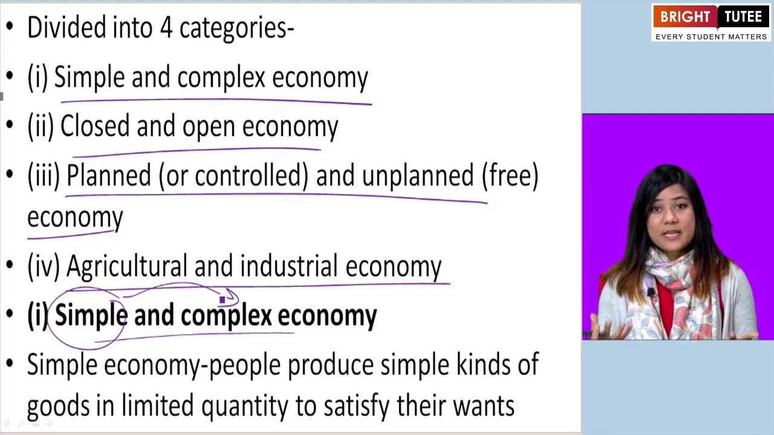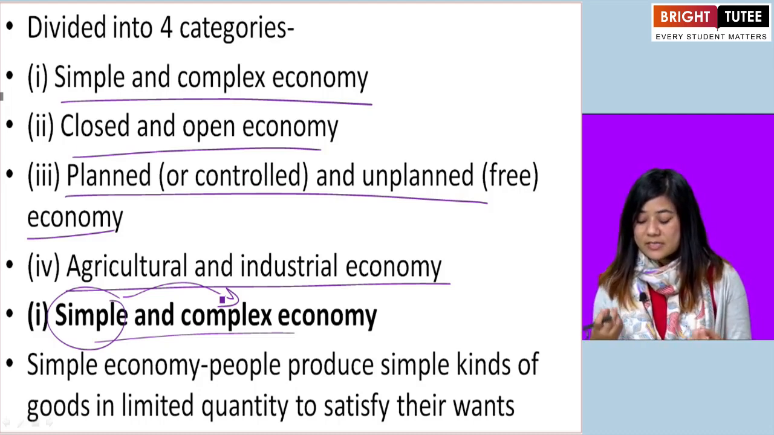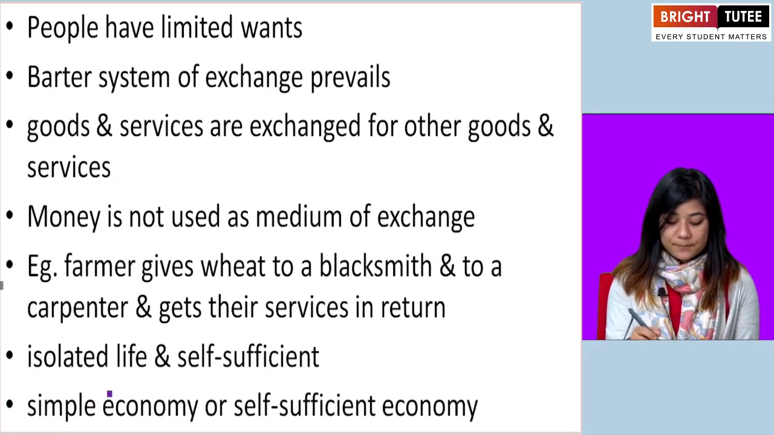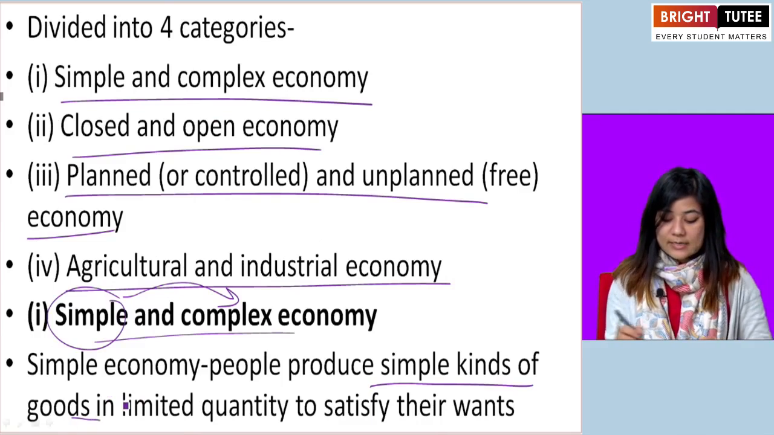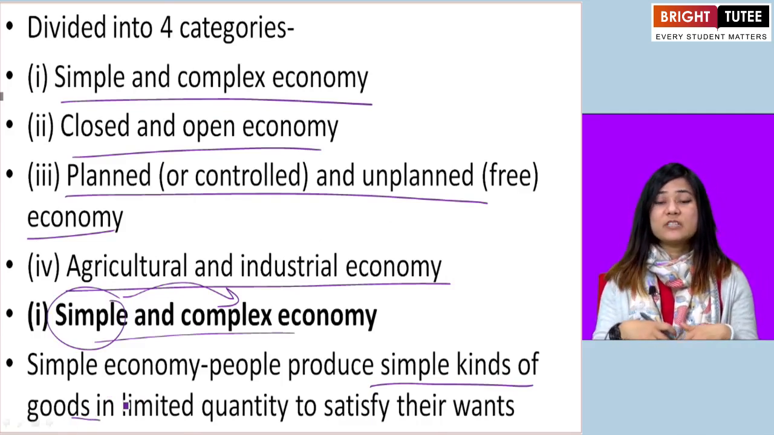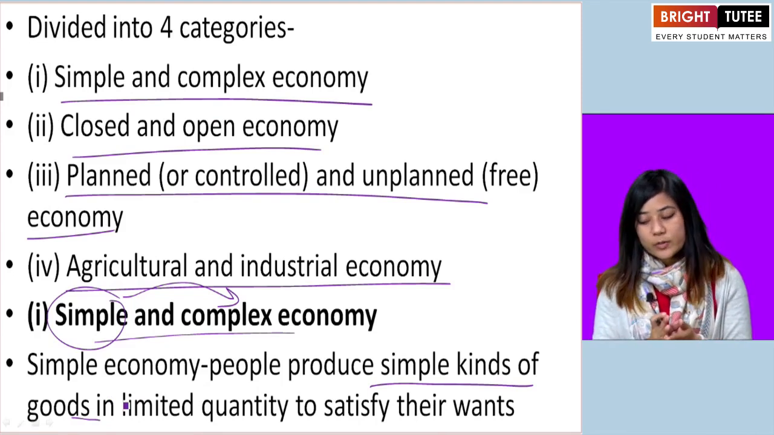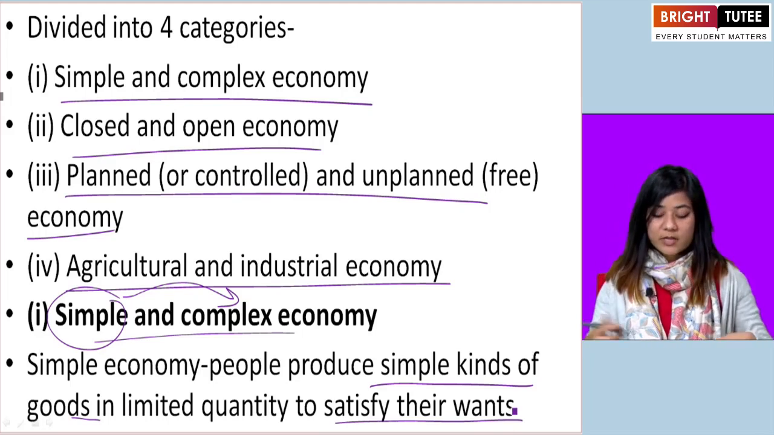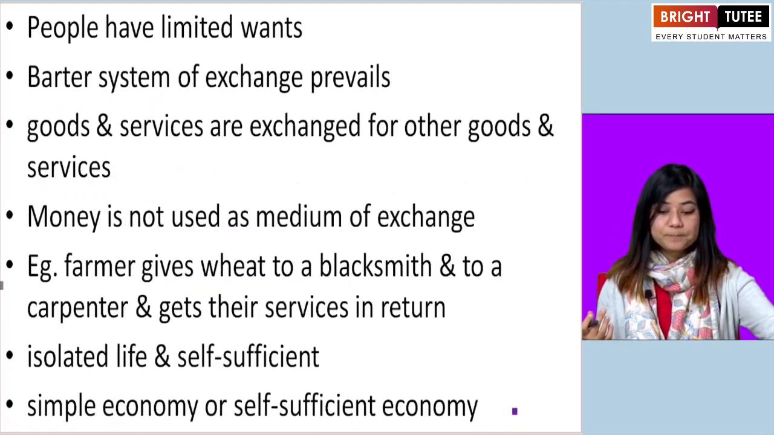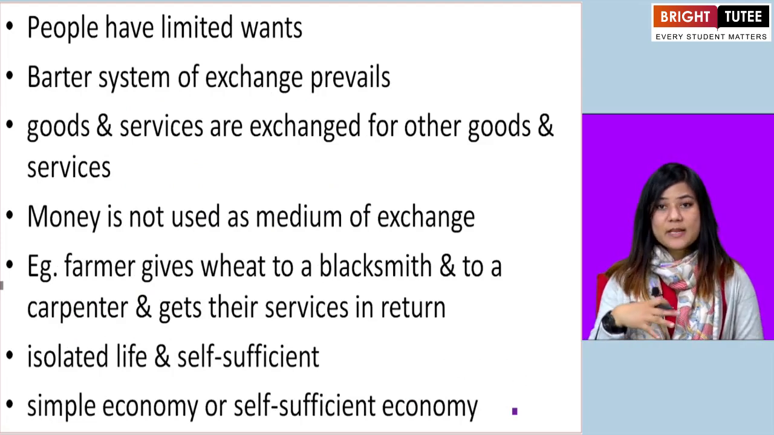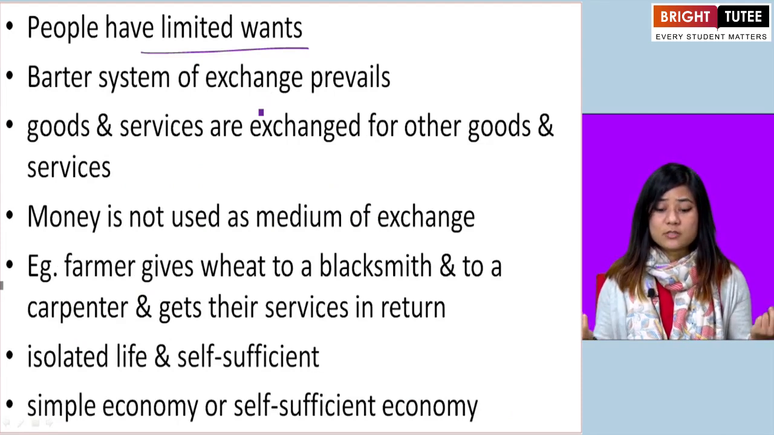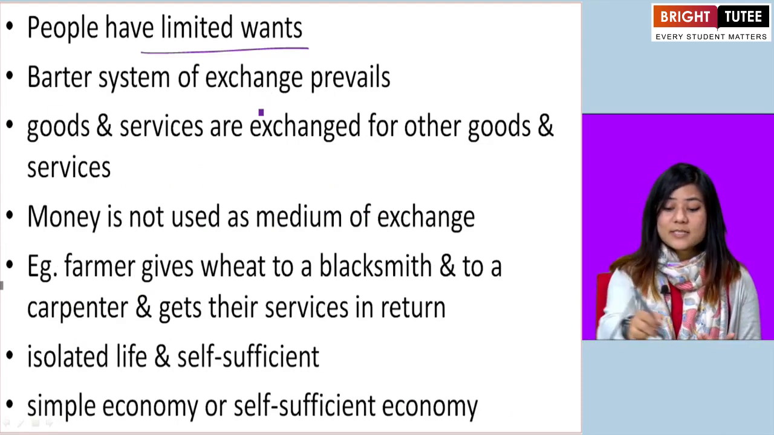So what is simple economy? As the term itself suggests, simple economy is where people produce simple kinds of goods in limited quantity. Okay, they don't produce in large quantity. In limited quantity, simple kinds of goods are produced to satisfy their wants. So that is simple economy. Now here in simple economy, people have limited wants. That's why they don't produce in huge amounts. Okay, and here barter system prevails.